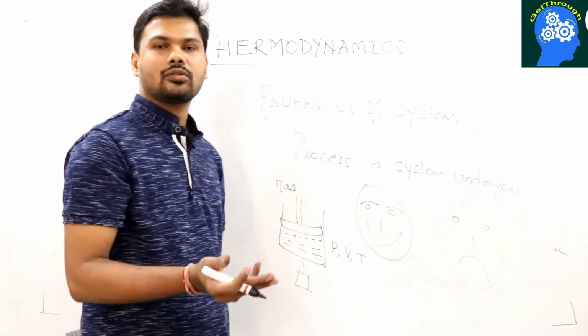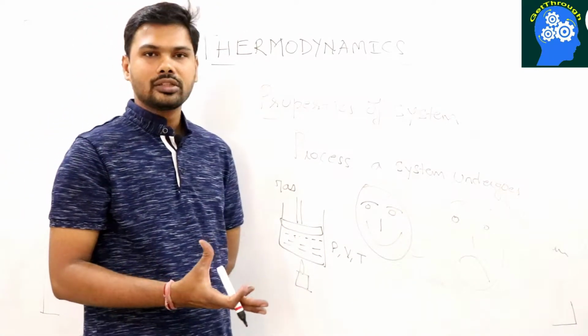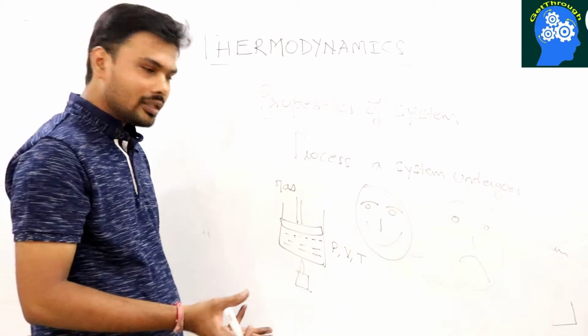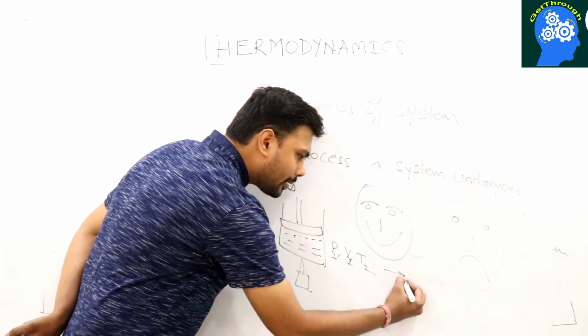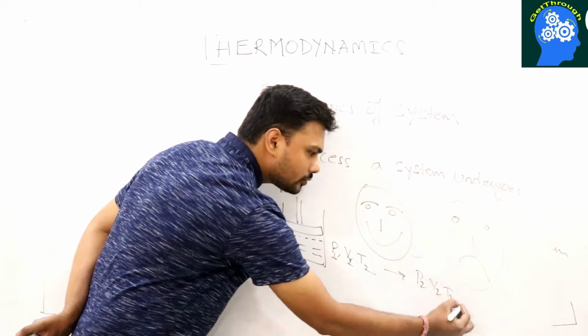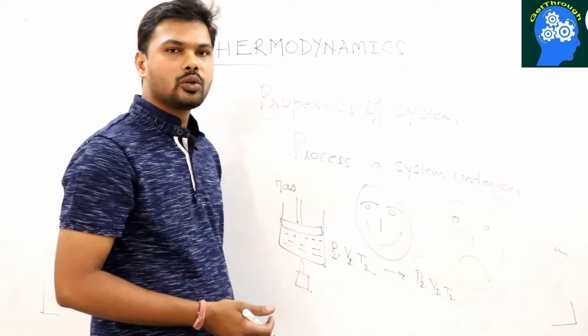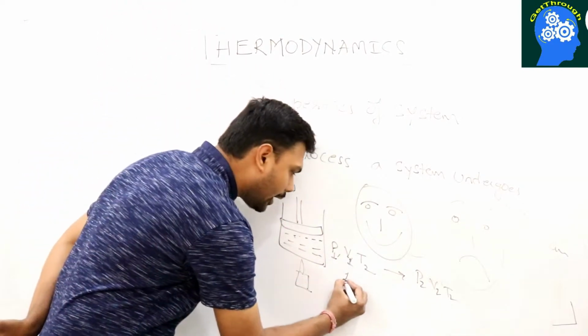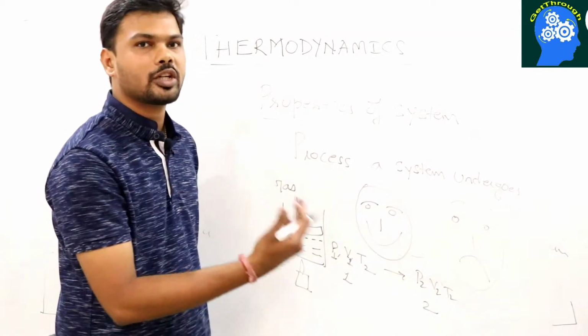The pressure of the gas will change, the gas will expand, so the volume of the gas will change, the temperature of the gas may increase. And when it happens, the pressure which was P1, V1, T1 has now become P2, V2 and T2. So basically the state of the gas has changed from P1, V1, T1 to P2, V2, T2. The state has changed from state 1 to state 2. The properties have changed from P1, V1, T1 to P2, V2, T2.